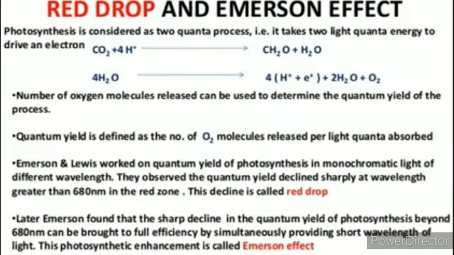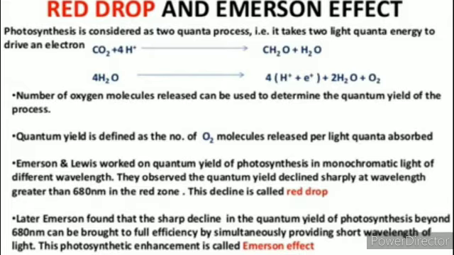Photosynthesis is considered a two quanta process, that is, it takes two light quanta of energy to drive an electron. The number of oxygen molecules released can be used to determine the quantum yield of the process. Quantum yield is defined as the number of oxygen molecules released per light quantum absorbed.